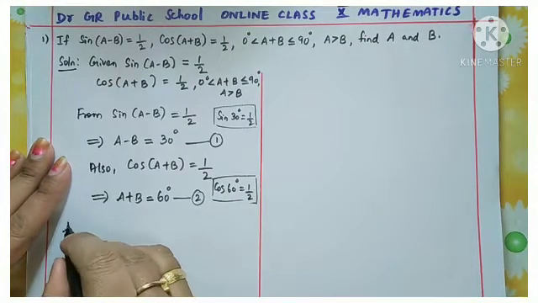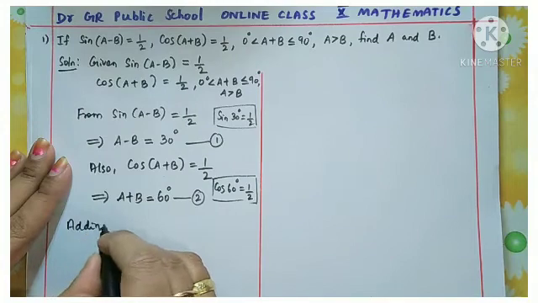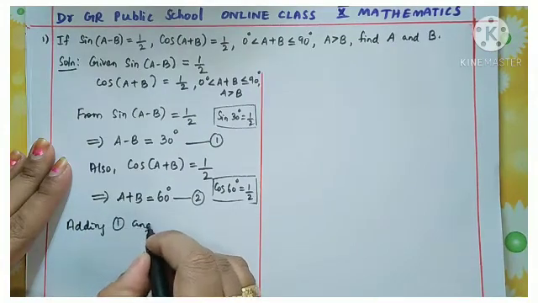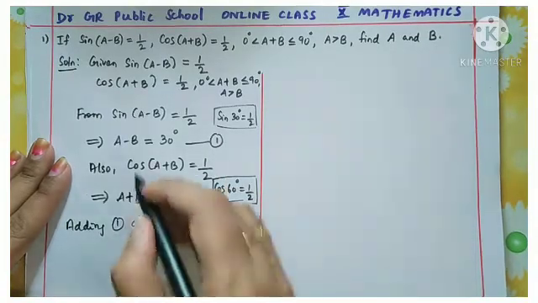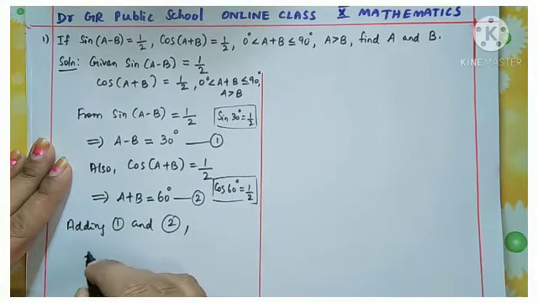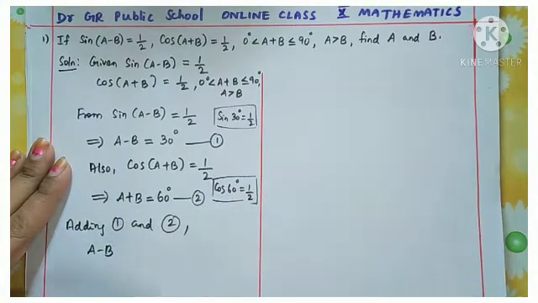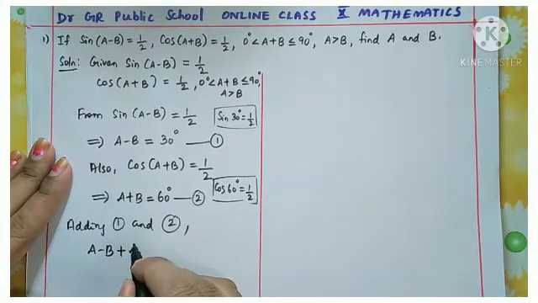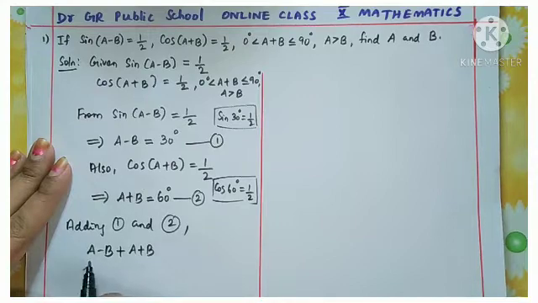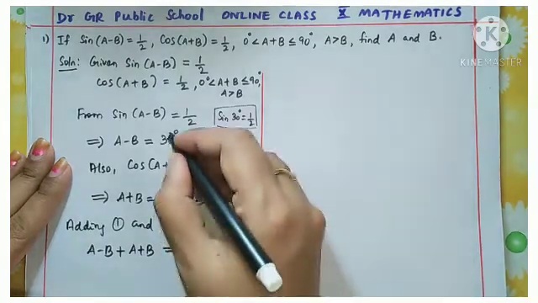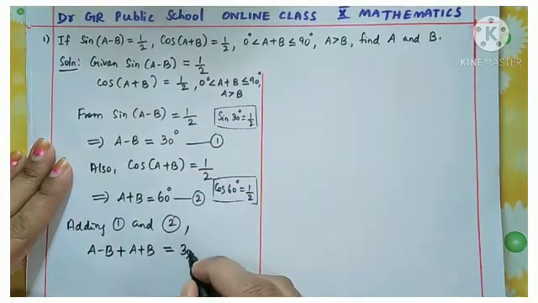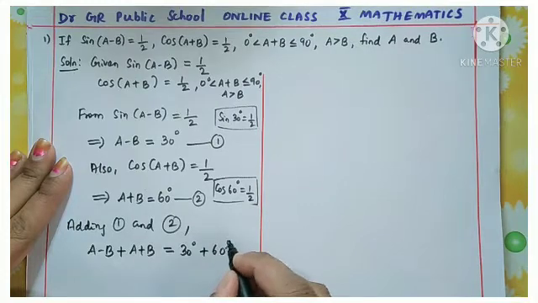So adding 1 and 2. These two equations. What you get? First we add the left hand side. A minus B, plus A plus B. Because it is addition, no need of bracket. A minus B, this one, plus A plus B equal to, add the right hand sides, 30 degree plus 60 degree.